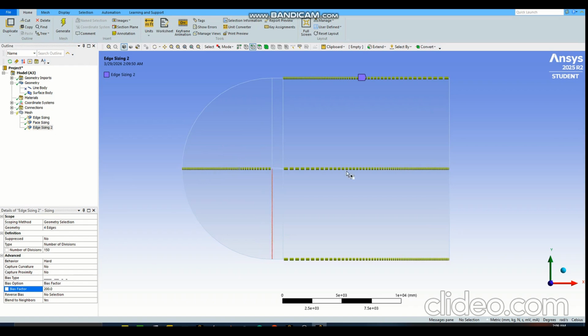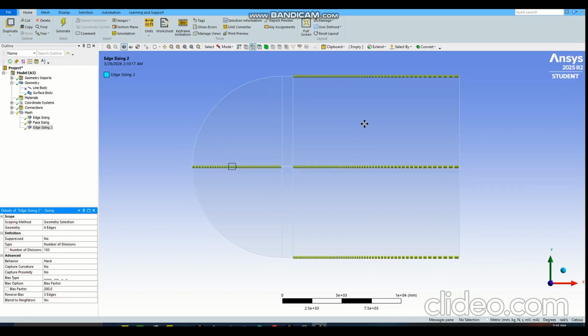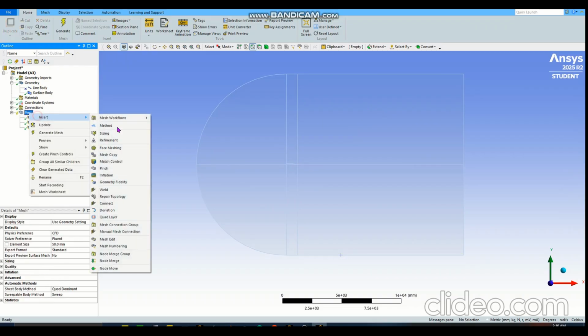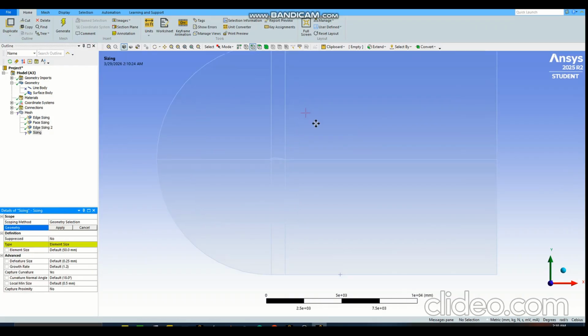Now I need to reverse some of these bias, because it should be smaller through the airfoil and bigger through the far field from the airfoil. Click here, select this, this, this. No need to select this because it is smaller through the airfoil. Hit apply. Perfect. It's reversed. Now, finally, I need to add one more sizing here.